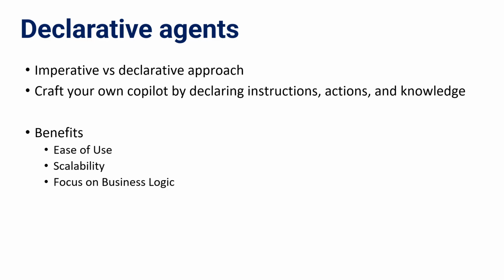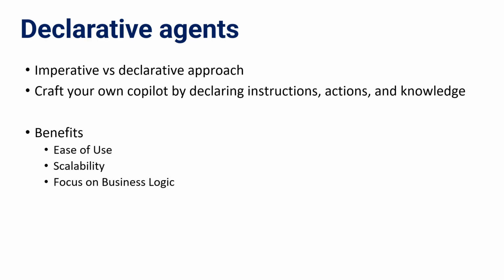And then obviously there are various benefits of it. First, it is easy to use, because even business users or non-developers can define this AI behavior without deep programming knowledge or even without any programming knowledge. It reduces complexity by allowing users to specify what needs to be achieved instead of writing how it should be done. Secondly, scalability, because declarative agents make it easier to scale AI solutions across the enterprise, and you can just update the instructions and the knowledge sources dynamically without rewriting any code.